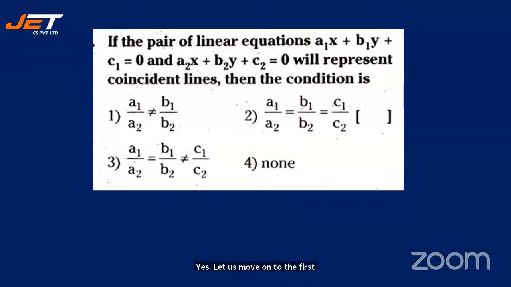If the pair of linear equations a1x plus b1y plus c1 is equal to 0 and a2x plus b2y plus c2 is equal to 0 will represent coincident lines, then what is the condition? The condition is dash. Do you understand the question? Quickly give me the answer.